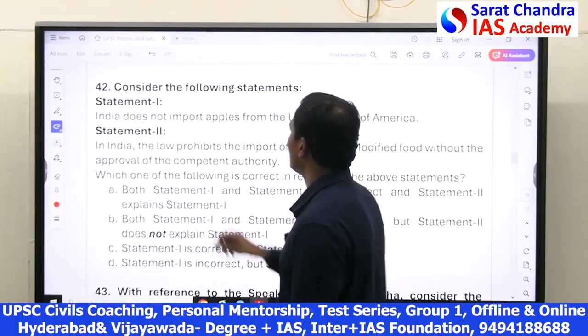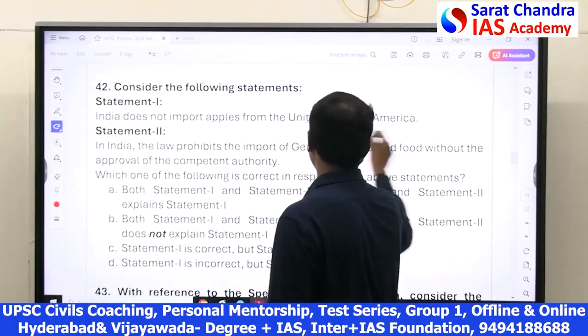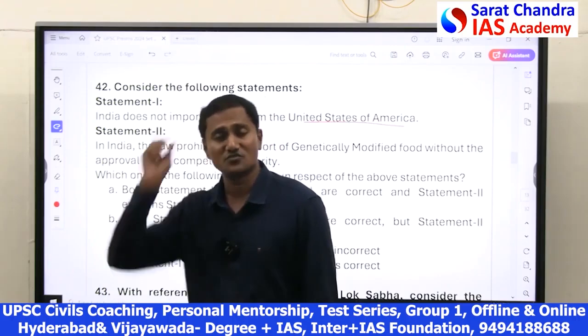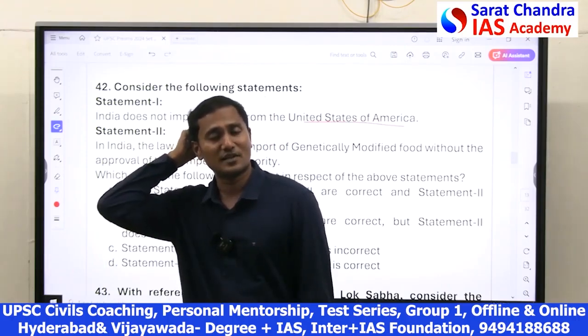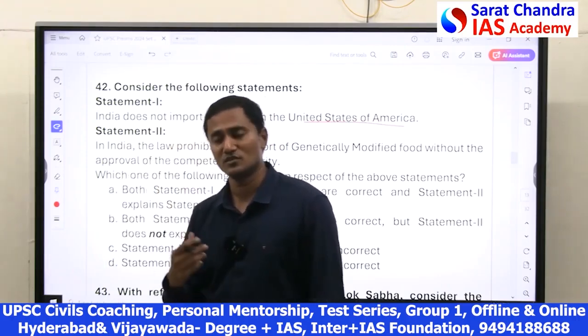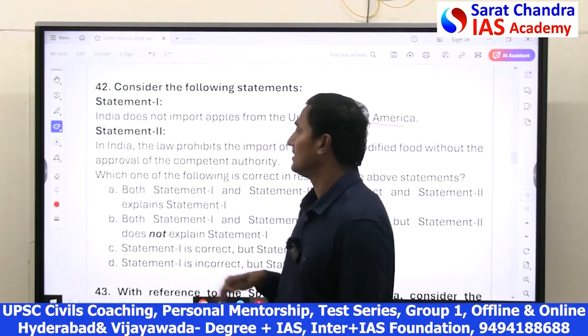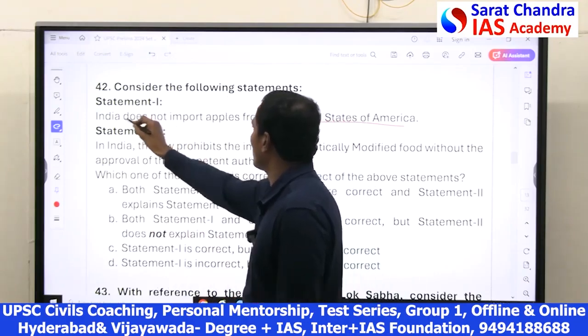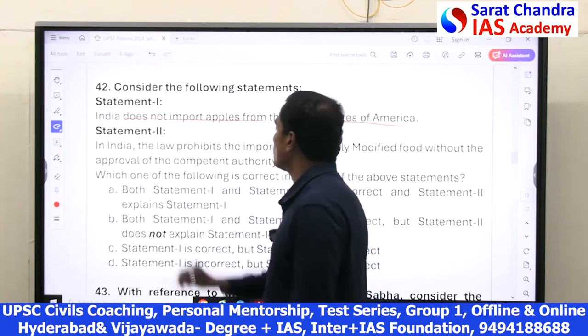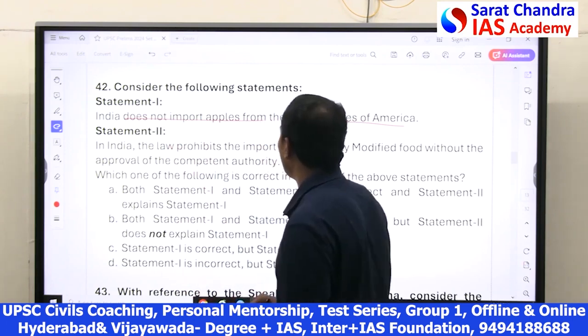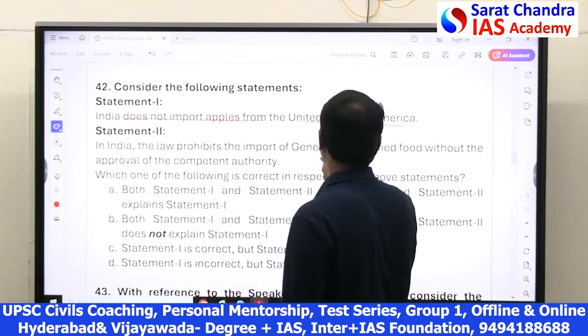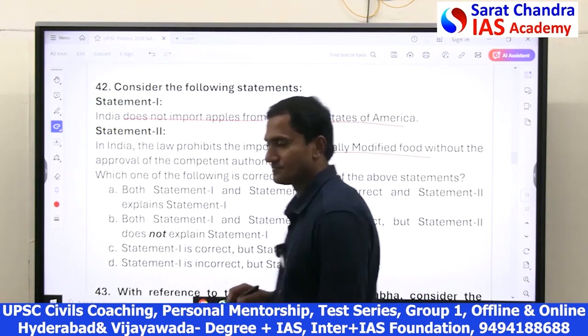Friends, India does not import apples from USA. No, India is actually importing apples, and USA is very happy about that. The USA apple exporters are very happy that India is importing, because India is a large consumer of apples. So statement 1 is wrong. We are importing. Statement 2 says that in India the law prohibits import of genetically modified food. That's true.